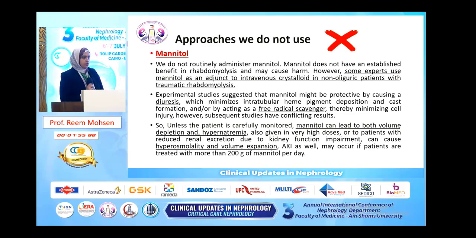Approaches that we do not use: mannitol. Some studies suggest the use of mannitol as an adjuvant to intravenous crystalloids in non-oliguric patients with traumatic rhabdomyolysis, as it might cause diuresis and it acts as a scavenger for reactive oxygen species, so it decreases the inflammation. However, it might cause both volume depletion and hypernatremia, and in patients with established AKI, it might cause hyperosmolarity and volume expansion, especially with high doses.